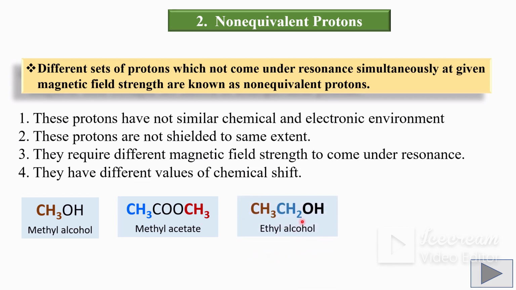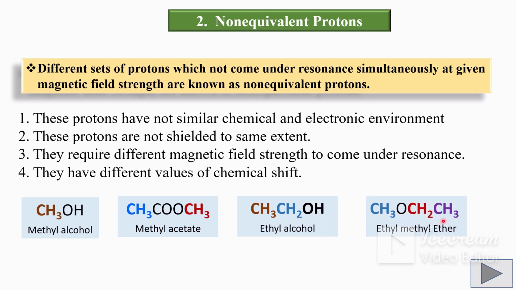In case of ethyl alcohol also, there are 3 sets of protons: methyl group protons, methylene group protons and hydroxyl group proton. These three sets of protons require different magnetic field strength to come under resonance. Therefore, these protons are non-equivalent protons.